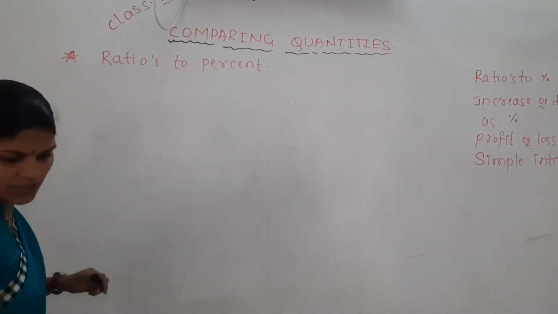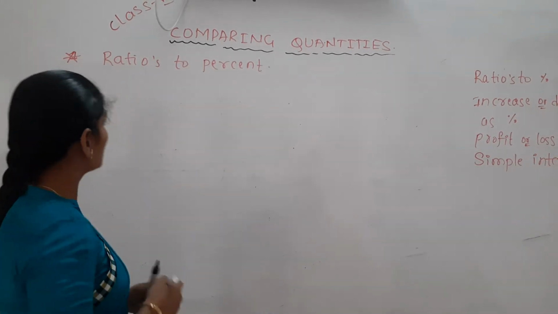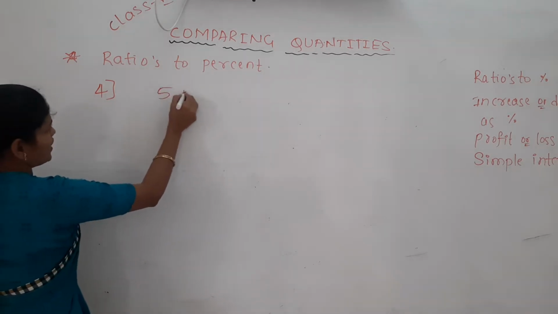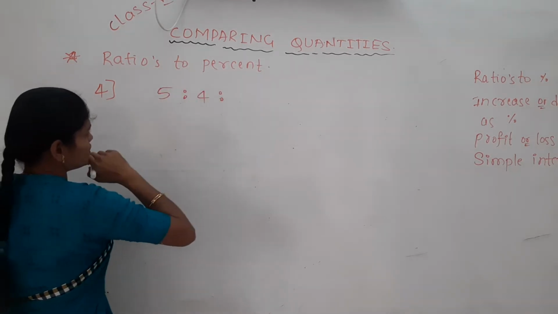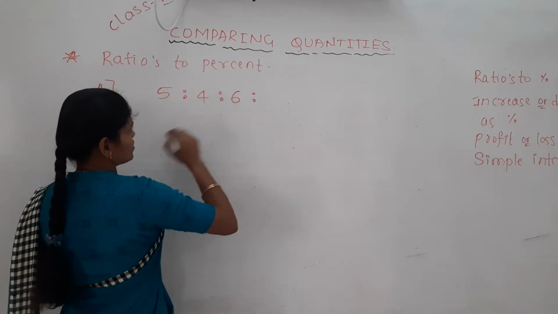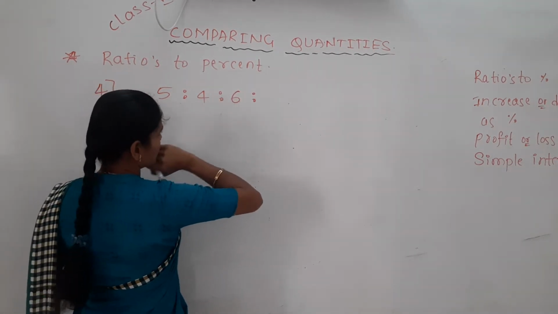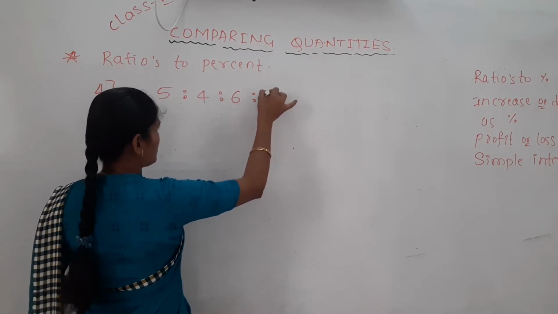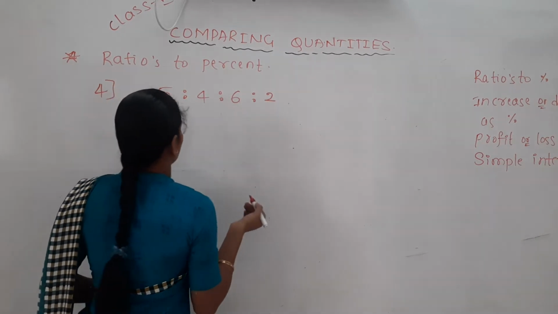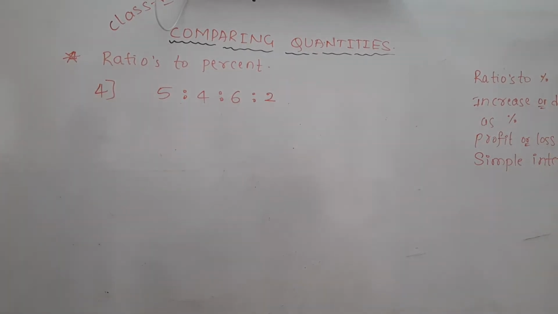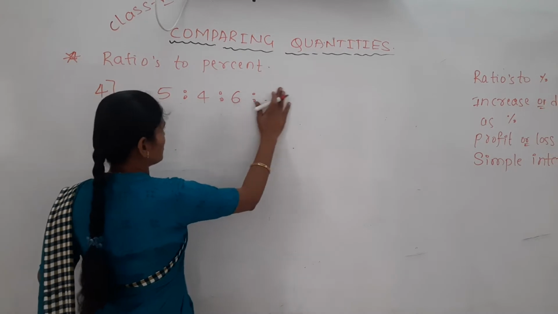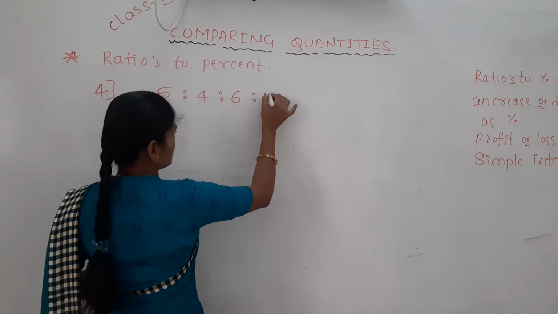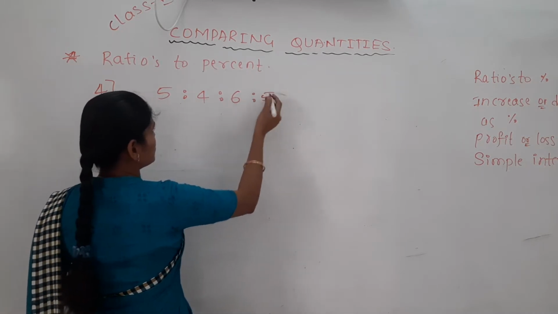Okay, take another one. Here I will take a 5:4:6 ratio. We can take 1 or 2, anything, no problem. Otherwise, here 10, 15 you can take. Here 5, both are same, no problem.